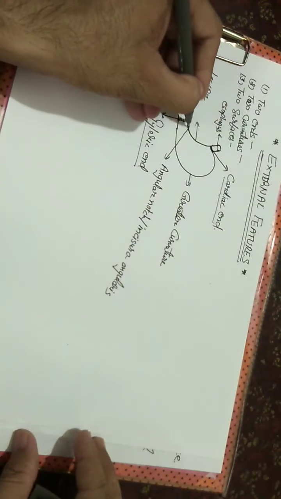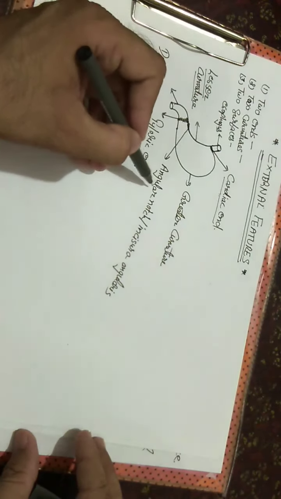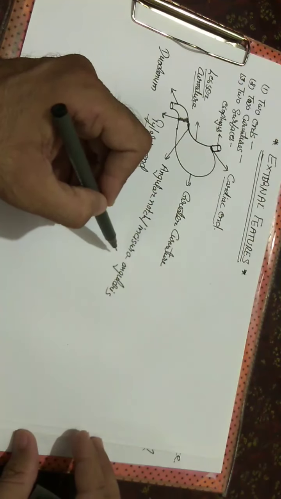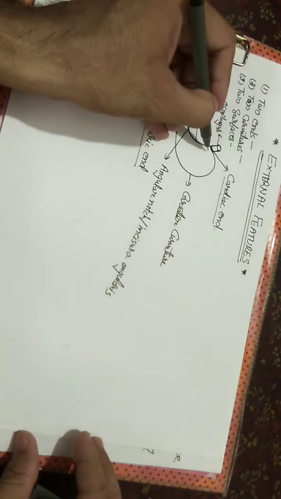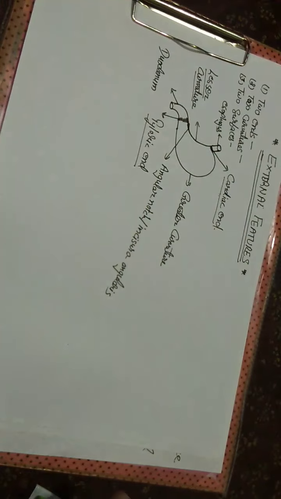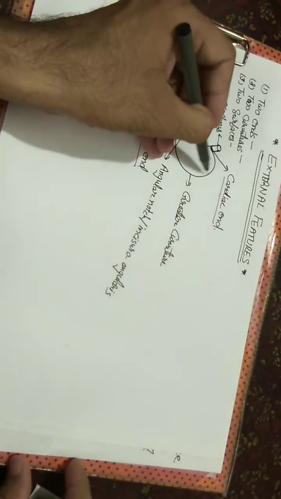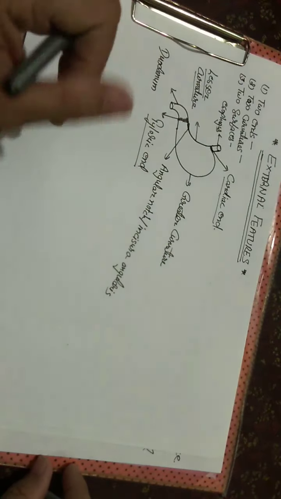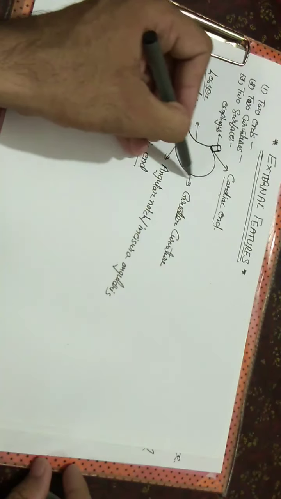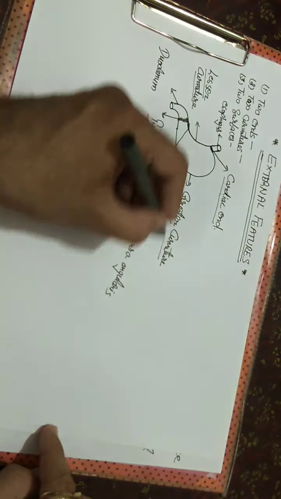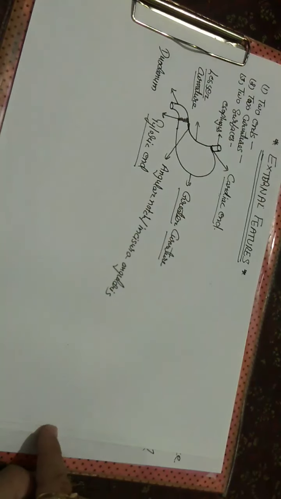Now the greater curvature. The greater curvature is convex and forms the longer left border of the stomach. So this longer left border, which is convex, is known as the greater curvature.